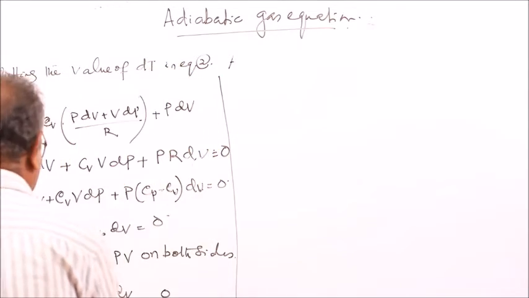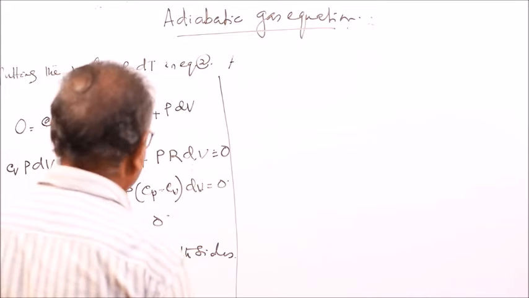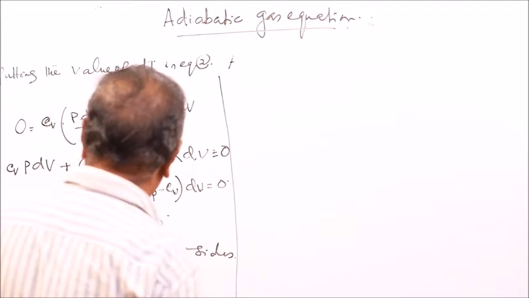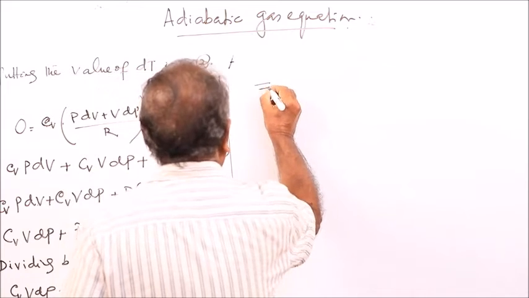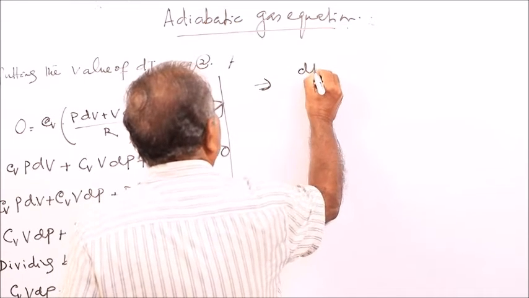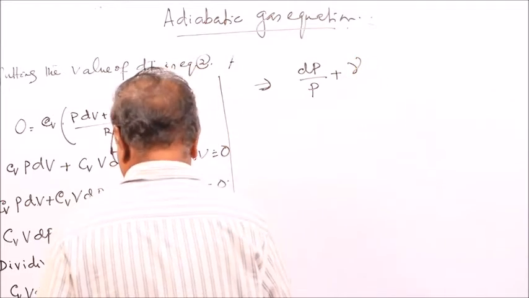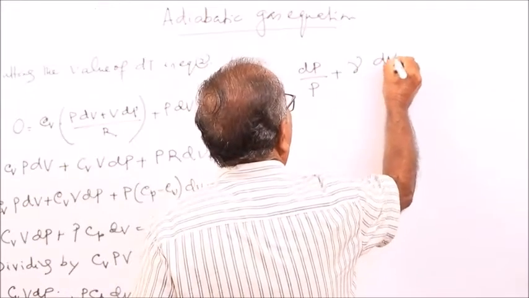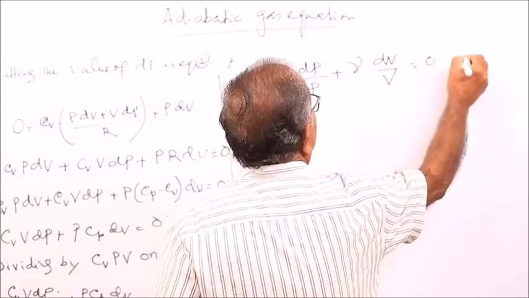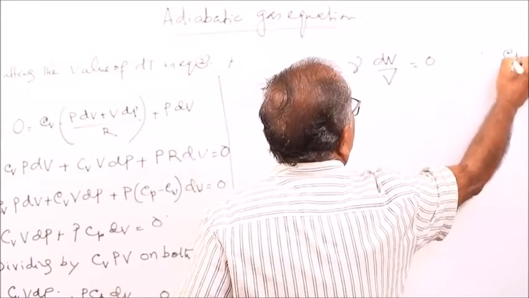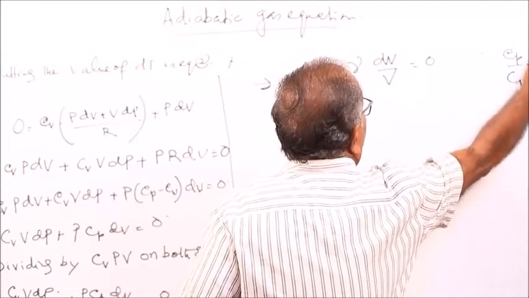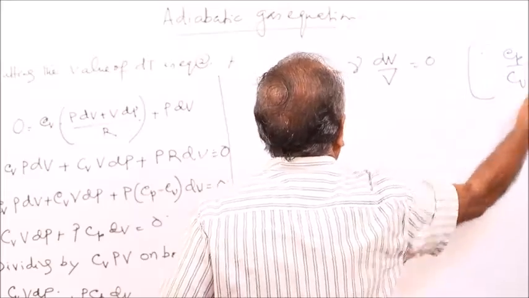And Cp by Cv, I told you, is equal to gamma, a constant. So this becomes dP by P plus gamma into dV by V is equal to 0.